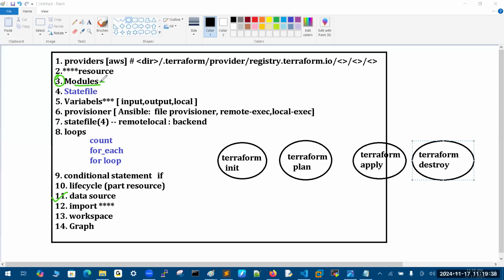A module's main purpose is code reusability. Reusability is the main target. Maybe your code is available on Git, whether it is a private or public repository, and the question is how to use that same code in your local file.